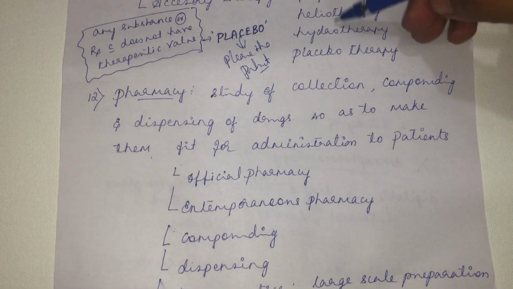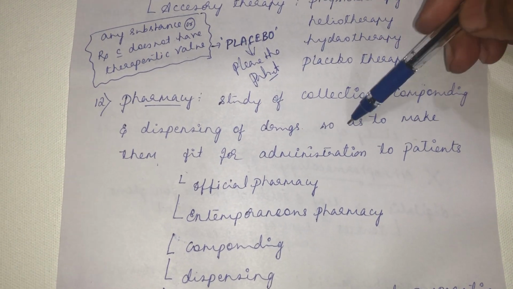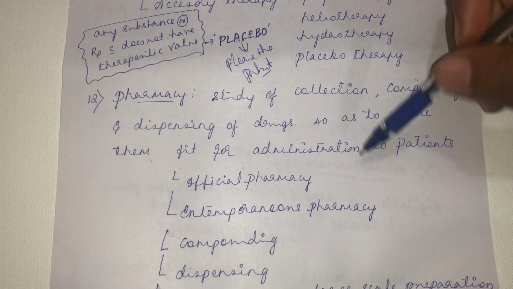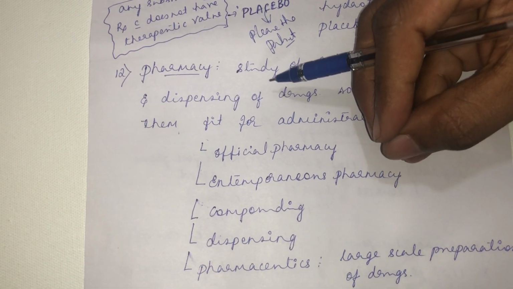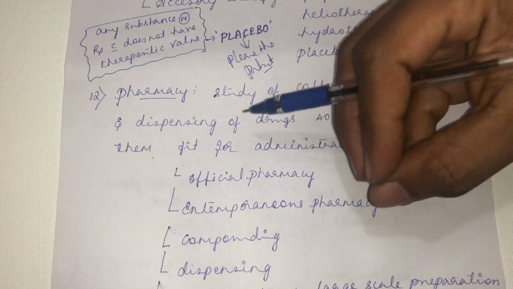So there is a collection, compounding, dispensing of the drugs so as to make them fit for administration to the patient. See, for example, Alba mixture. It is very commonly used as a treatment for digestive disorder. So how to prepare an Alba mixture?